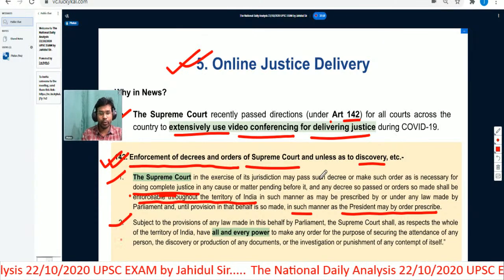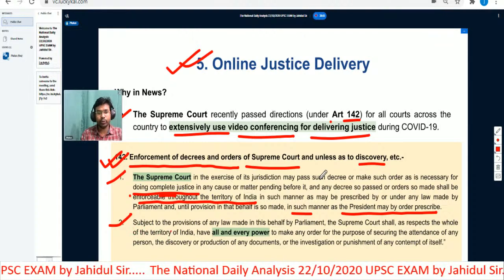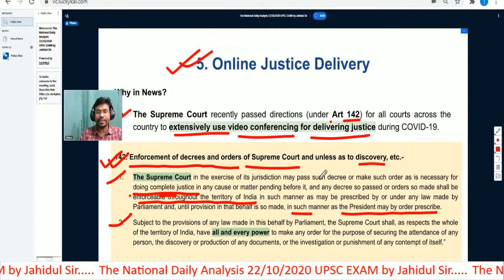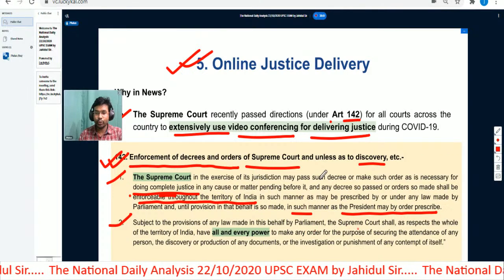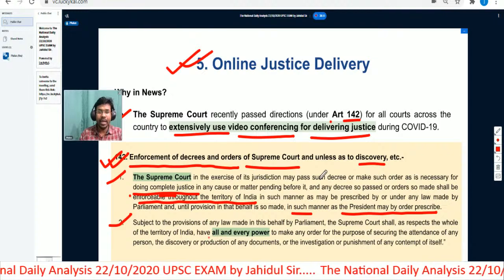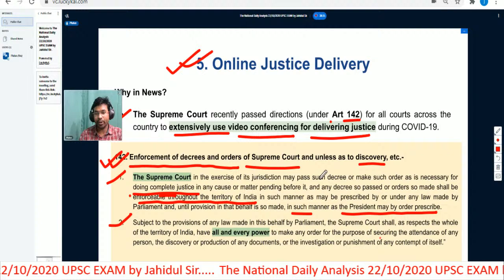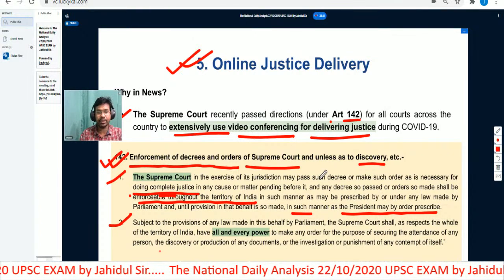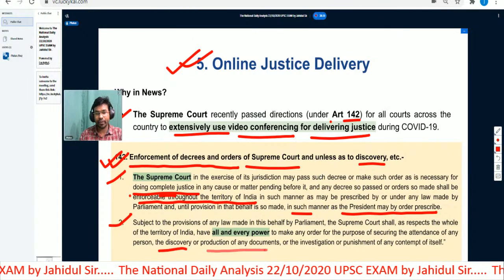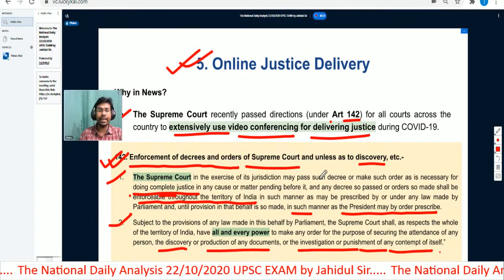Now we will talk about clause 2 of Article 142. Clause 2 says: subject to the provisions of any law made in this behalf by the Parliament, the Supreme Court shall, as respects the whole of the territory of India, have all and every power to make any order for the purpose of securing the attendance of any person, the discovery or production of any documents, or the investigation or punishment for any contempt of itself.